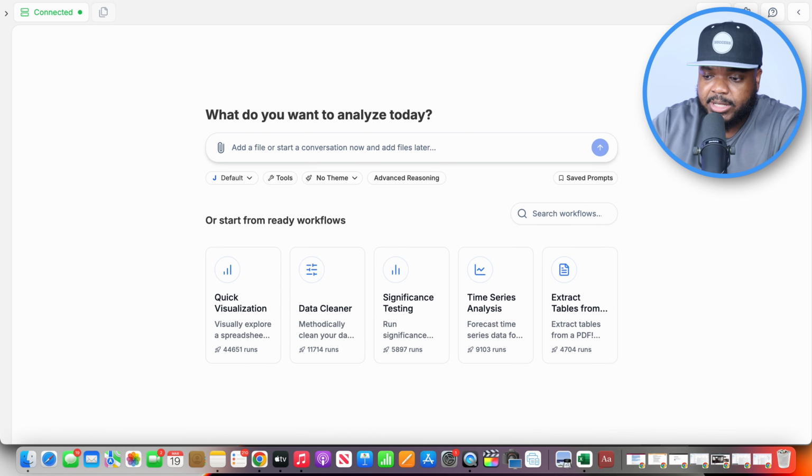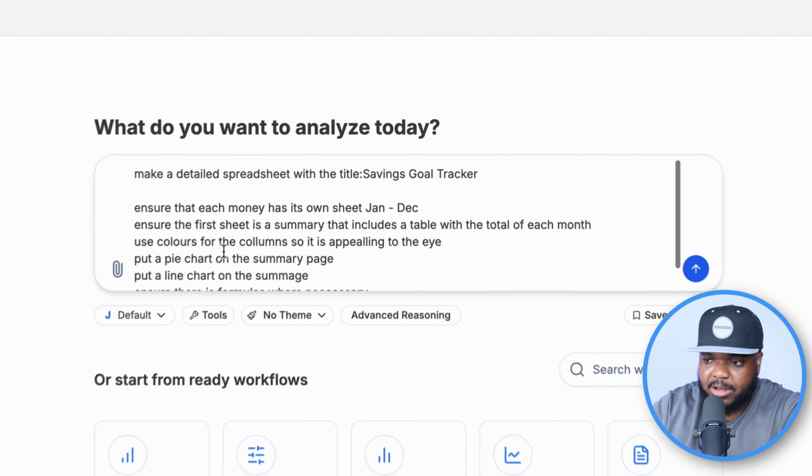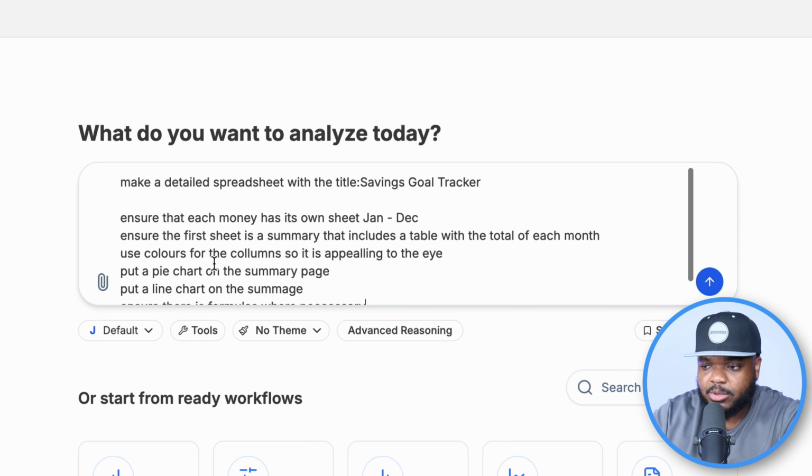It works in a similar way to ChatGPT in the sense that it's got this simple interface, and all you're going to need to do is enter the prompt of what you're trying to do. Now I'm just going to paste this prompt. You can pause the screen right now, take a look at exactly what it says, but all I'm doing is telling Julius to make a detailed spreadsheet with this particular title.